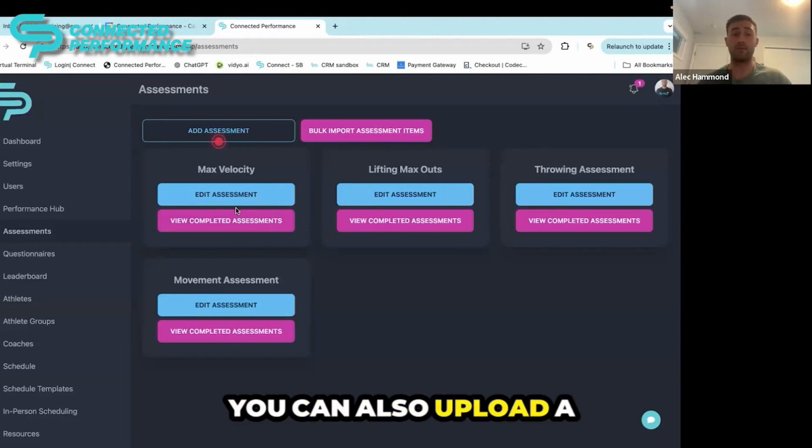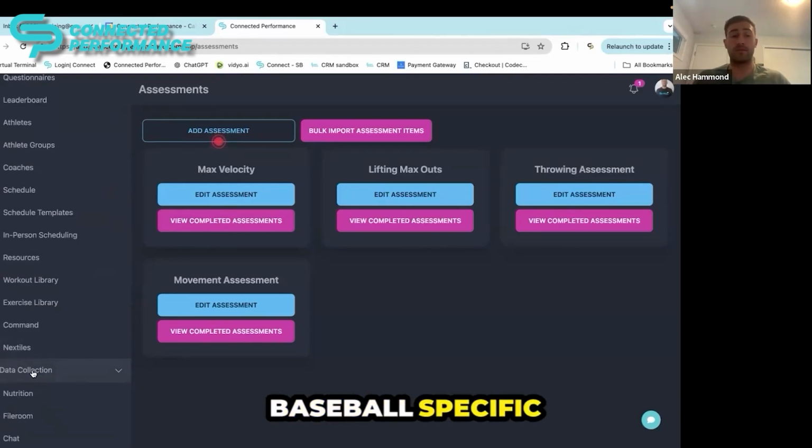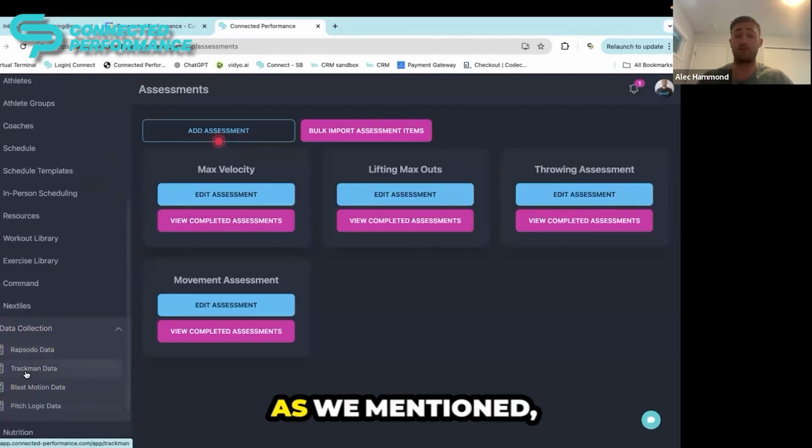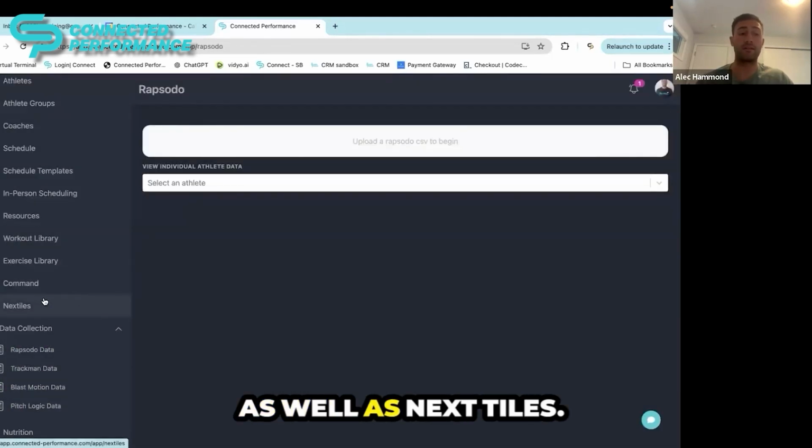Now you can also upload a video with every single assessment here for the athlete, and they can do that on their own as well. So you can track progress over time through video as well as other metrics, especially if you're in person and checking out any angles or joints and the degrees that they can bend or move there. Now going back into the baseball-specific integrations and metrics here, as we mentioned, we have integrations for Rapsodo, TrackMan, Blast, PitchLogic, armcare.com, as well as Nextiles.